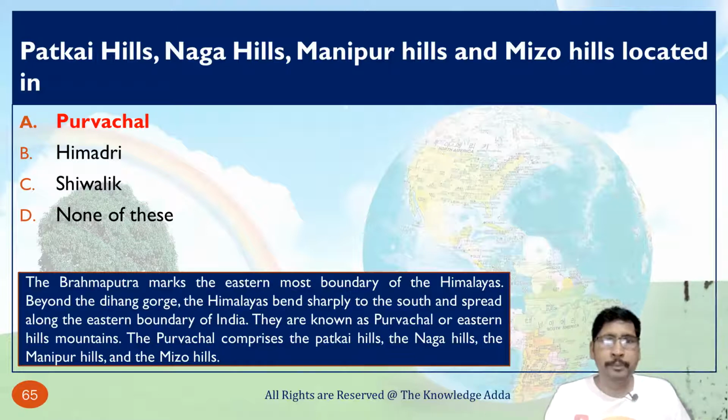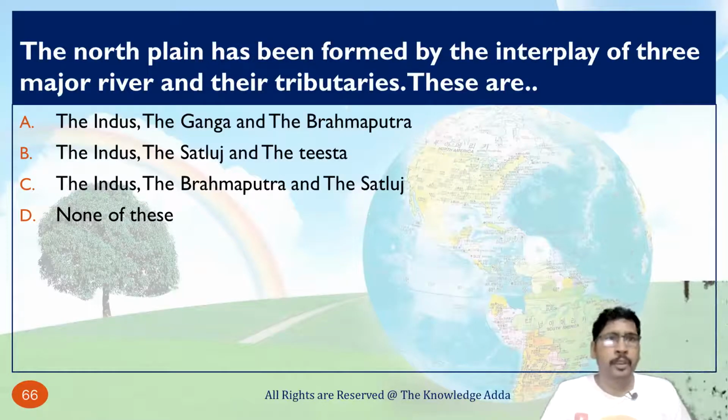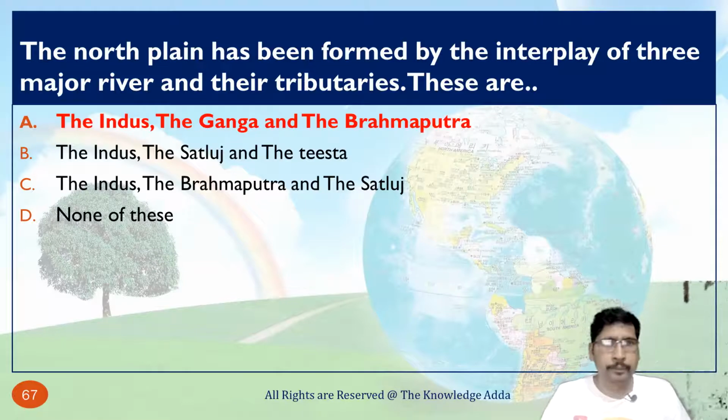Here you can see the explanation. The North Plain has been formed by the interplay of three major rivers and their tributaries. These are basically the Ganga, Brahmaputra, and Indus.